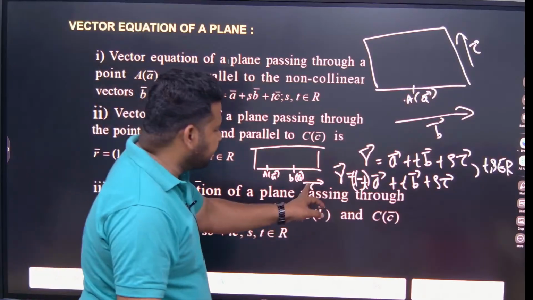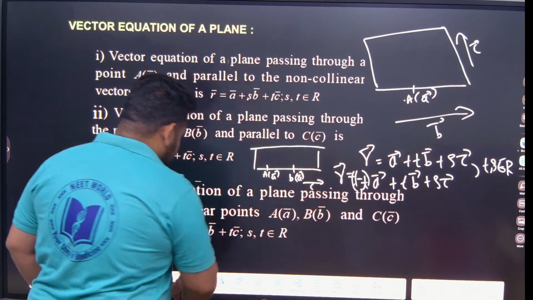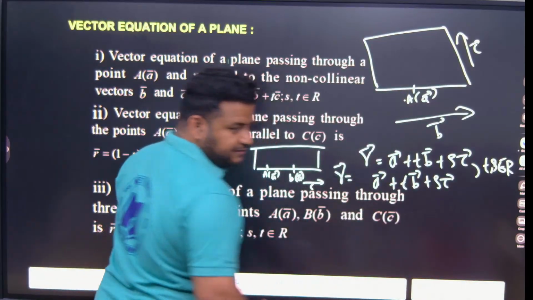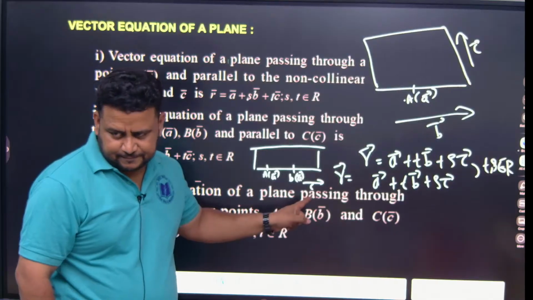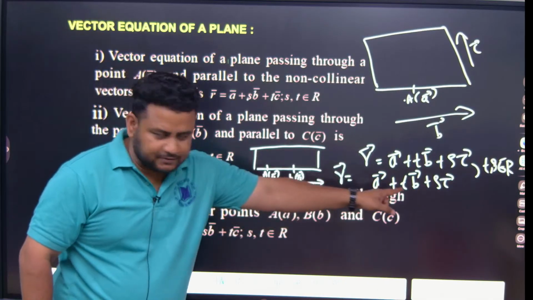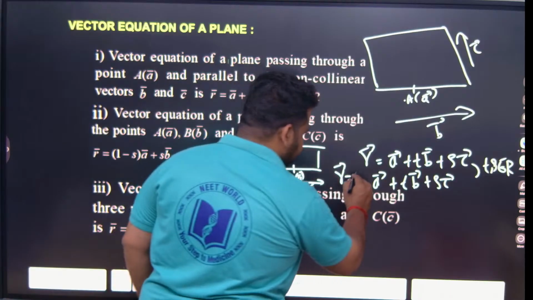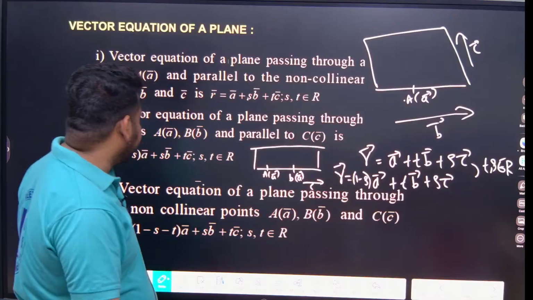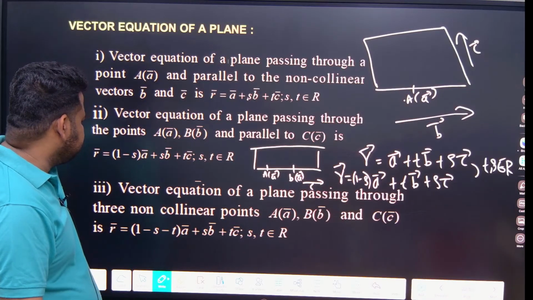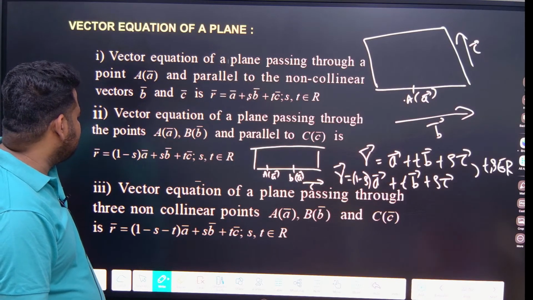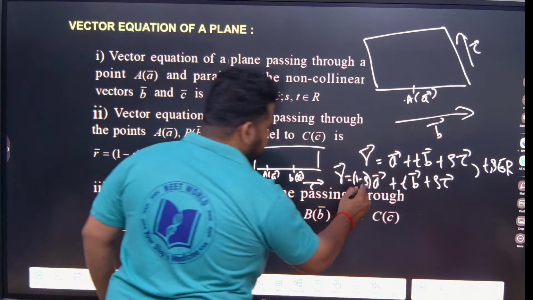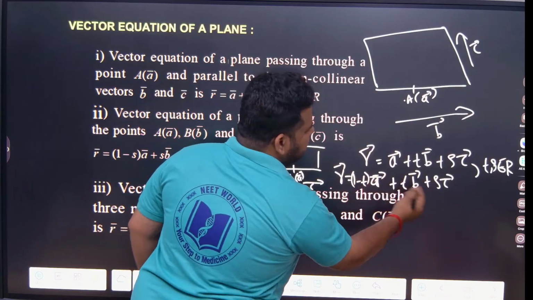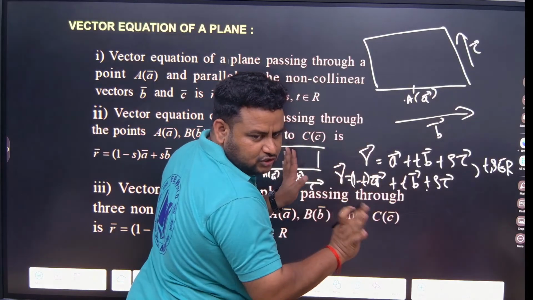For what it is parallel to c means, observe very carefully, it is parallel to c means c is represented by s. So you should write, not 1 minus t, you should write 1 minus s. Clear? Not 1 minus s, it should be 1 minus t only. 1 minus t is correct. Just write 1 minus t, that's all. No need to get confused.